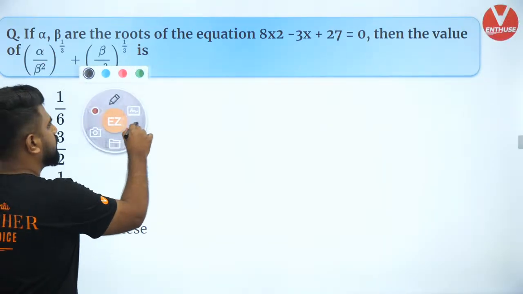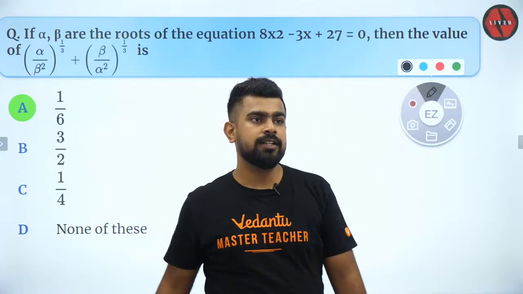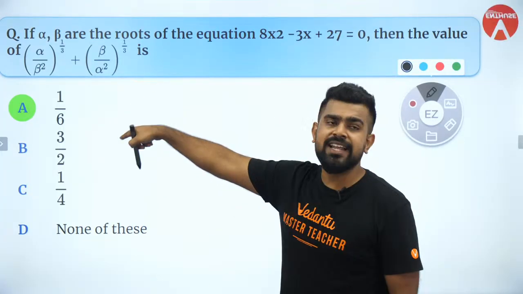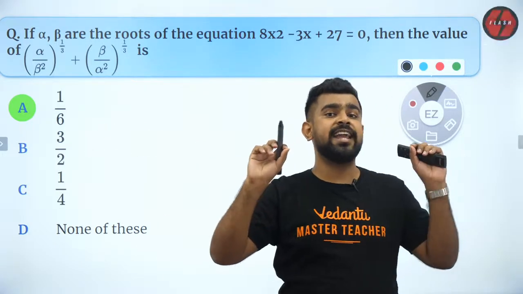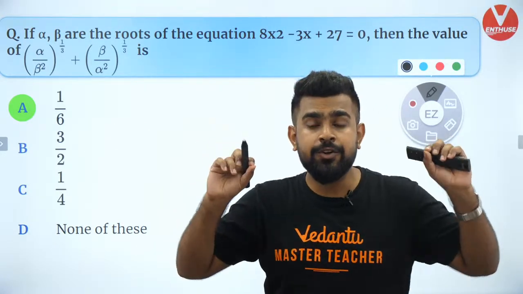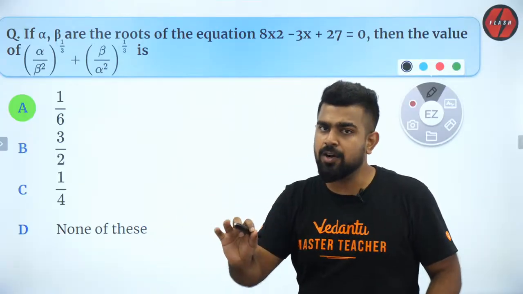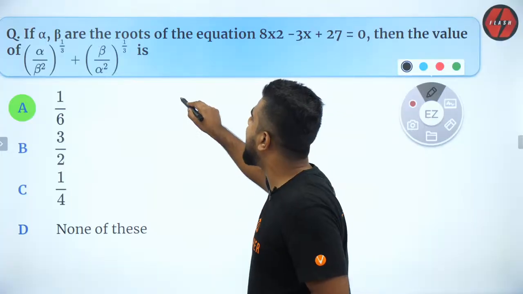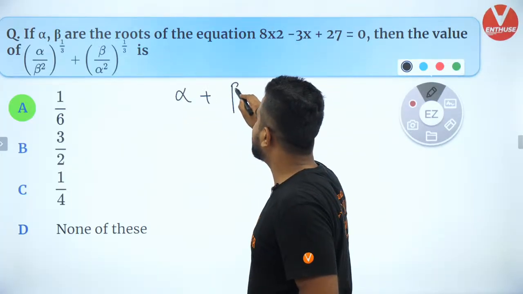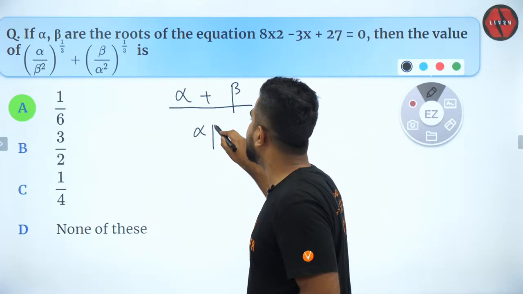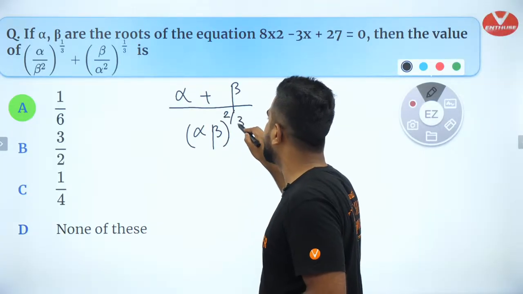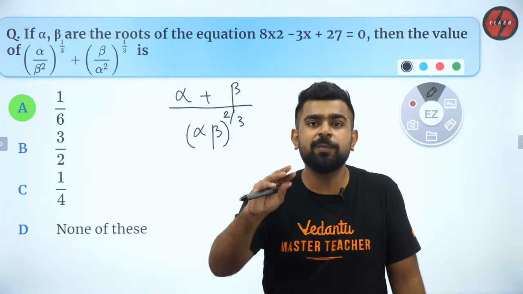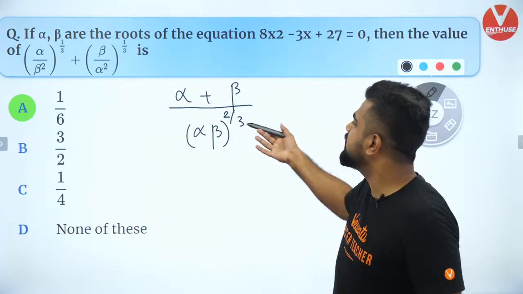But how do we solve it? How do I approach this question? Is it very difficult or is it easy? Let's have a look at it. So first of all, I will take LCM. Do you all know how to take LCM? Everybody is aware of it? How to take the LCM of these two quantities? So let's do that. So I will have alpha plus beta by alpha beta to the power 2 by 3. Just take LCM. The question is over. Done. As simple as that.